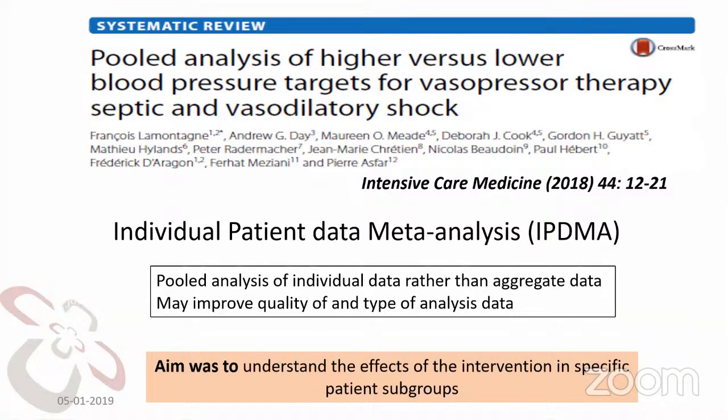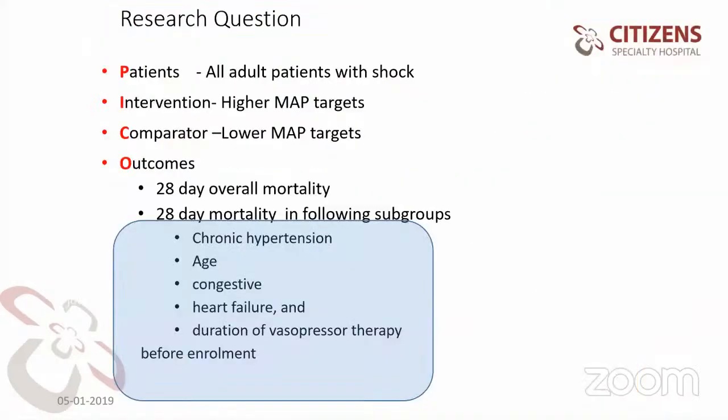Pooled analysis of higher versus lower blood pressure targets for vasopressor therapy in sepsis and septic shock, vasodilatory shock. Individual patient data meta-analysis. Pooled analysis of individual data rather than aggregate data may improve the quality and type of analysis. The aim was to understand the effects of the intervention in specific patient groups. Next slide, please. All adult patients with shock, higher mean arterial pressure targets, lower mean arterial pressure targets: lower mean 60 to 65, higher mean 80 to 85. The 28-day overall mortality in the following subgroups: chronic hypertension, age, congestive heart failure, and duration of vasopressor therapy before enrollment. Next slide, sir.